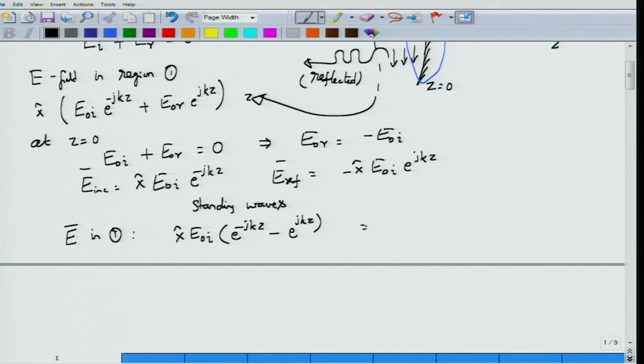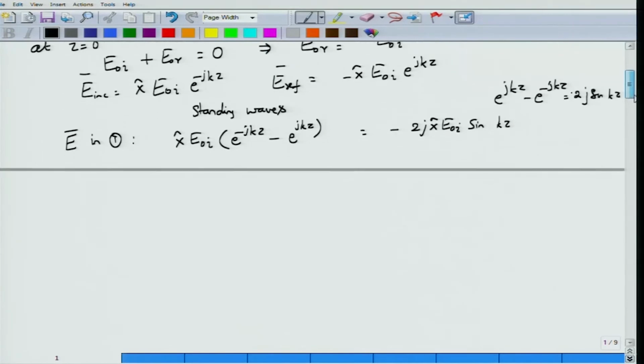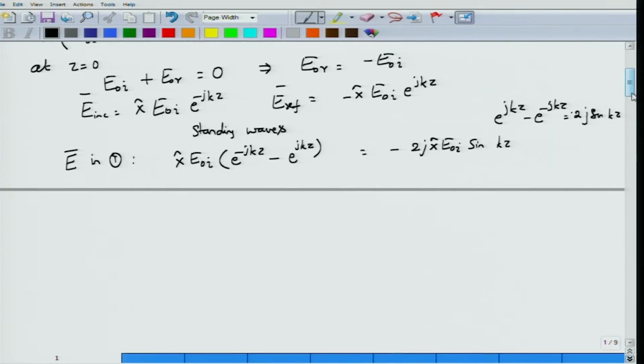Utilizing the relationship for sine and exponential of jkz quantities, e to the power jkz minus e power minus jkz is actually 2j sine kz, and there is a minus sign here, so this becomes minus 2j x hat E0i sine kz. You might say, where is the standing wave happening? Well, this is just the phasor that we have written down.